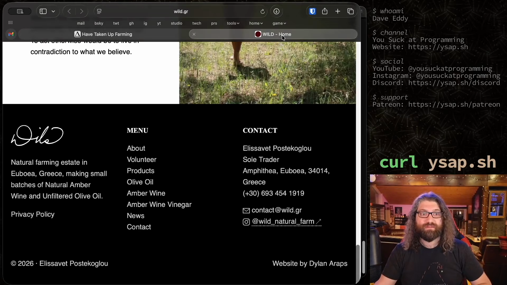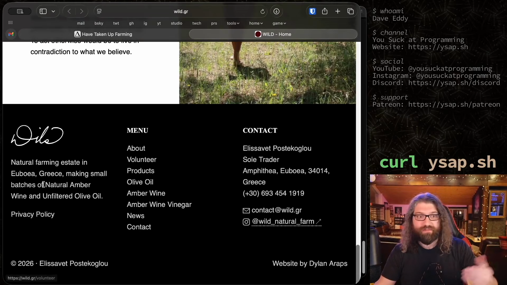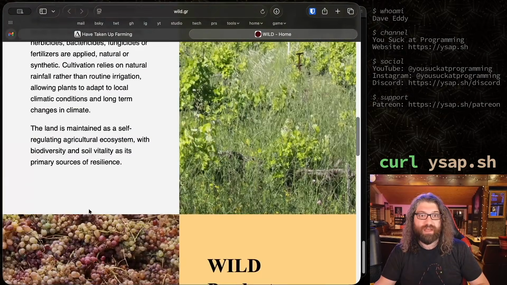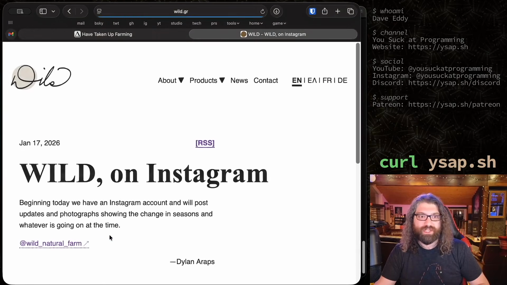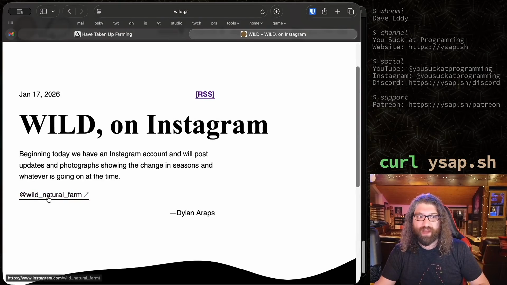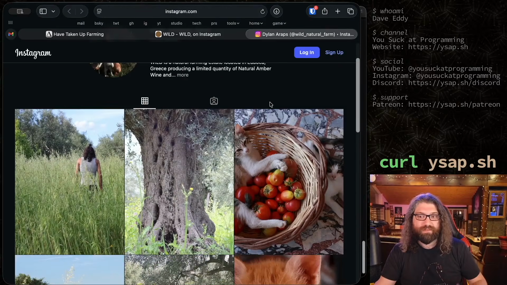That's so interesting here. So that makes sense. That's what we have here. You can see natural farming estate, Euboea, Greece, making a small batch of natural amber wine and unfiltered olive oil. So yeah, there's a lot of cool stuff on this website. I did some clicking around and it's really cool. He's actually on Instagram, so you can go follow Wild Natural Farm on Instagram. So this is pretty cool.